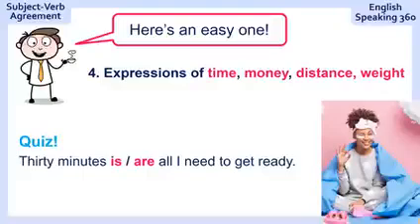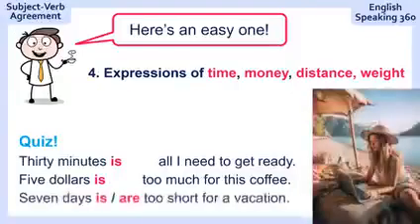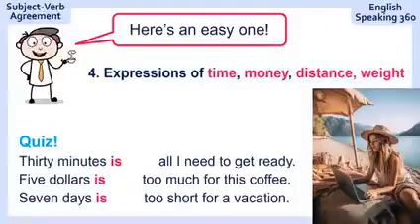So in the morning, you have to get ready for work, and you need only 30 minutes. So what would you say? 30 minutes is all I need to get ready. $5, too much for this coffee. That's bad coffee, so I paid $5 and I'm not happy. $5 is too much for this coffee. 7 days, too short for a vacation. 7 days is too short for a vacation.